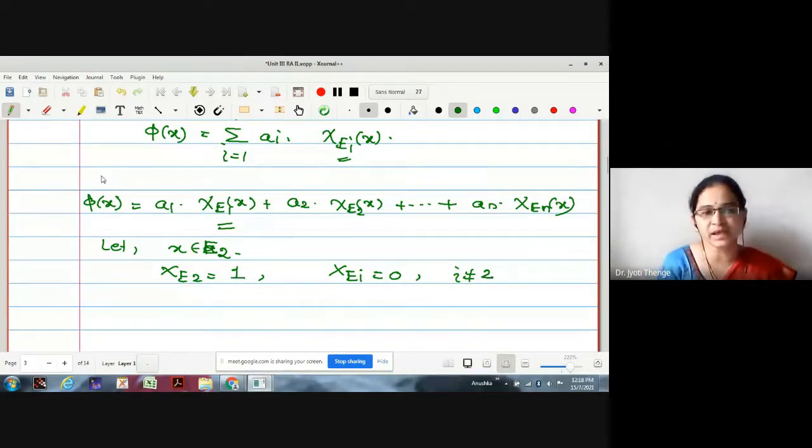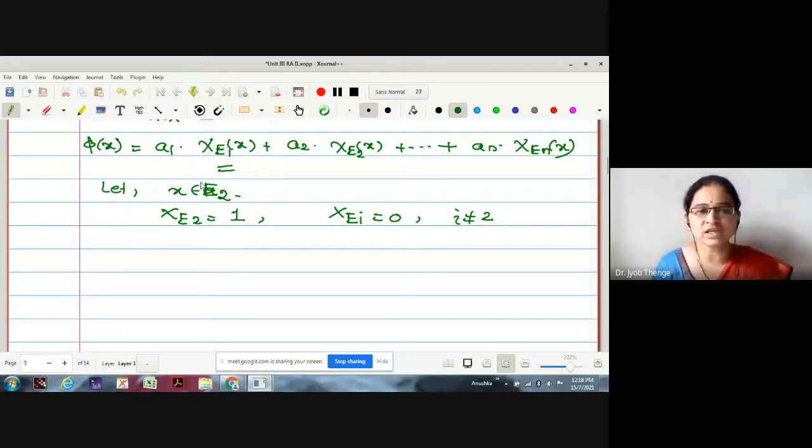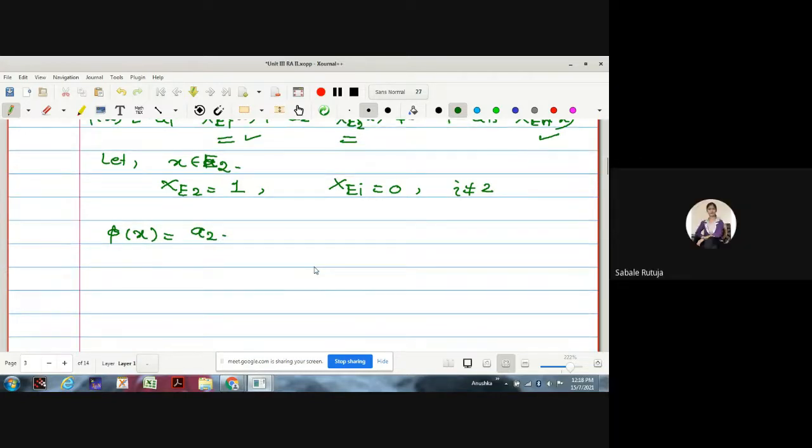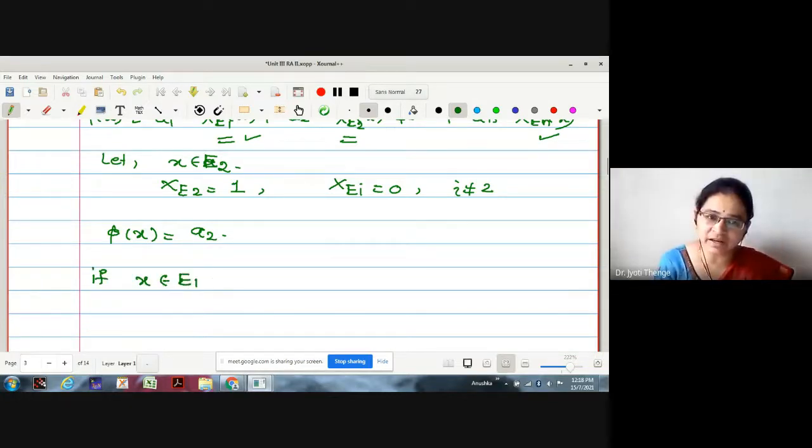I am just explaining to understand the definition. Therefore, if I put this value in the above equation, only chi E2 takes 1, rest values are 0. Therefore, it is a2. Similarly, if I take x in some arbitrary E_i, what is the value of phi of x?